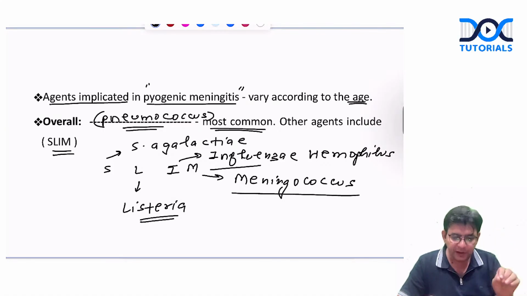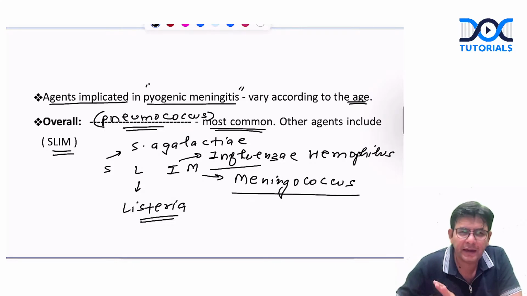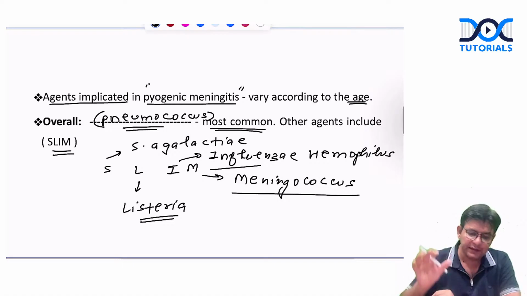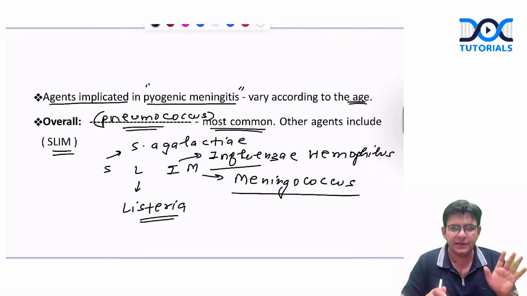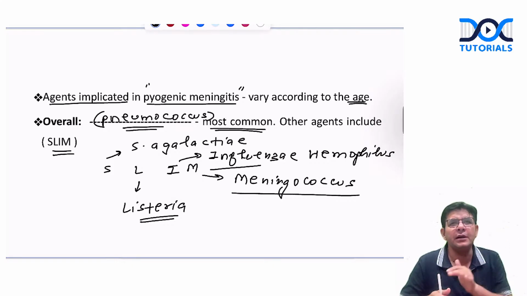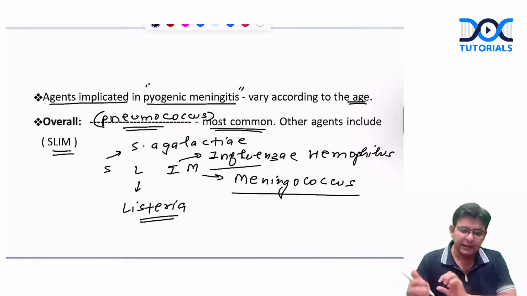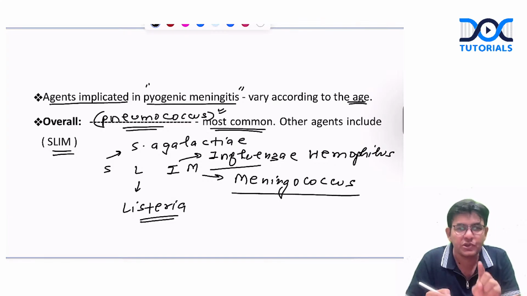And wherever you put them, your work will be done, either in the practicals or in the theory. Wherever somebody asks which is the most common cause of pyogenic meningitis, and you are confused about childhood, neonates and so on, remember this only: overall, in most of the age groups, the most common agent is pneumococcus, except the neonates.